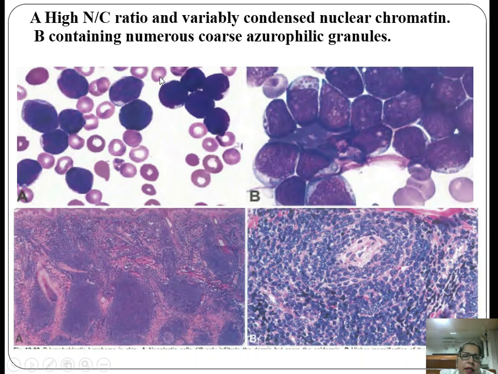These are the cells which we get. You can see these look like lymphocytes. These are the lymphoblasts which have high N/C ratios, and the size is a bit larger than the small lymphocytes. And this has coarse granules. In the cytoplasm, you can see the coarse granules, and this is the lymph node. This lymphoblast has infiltrated, or here also you can see the nodules infiltrated by the abnormal lymphocytes.